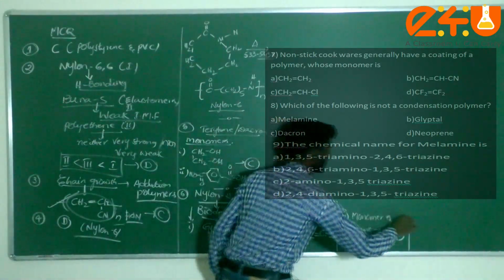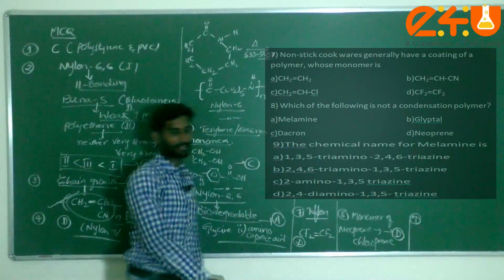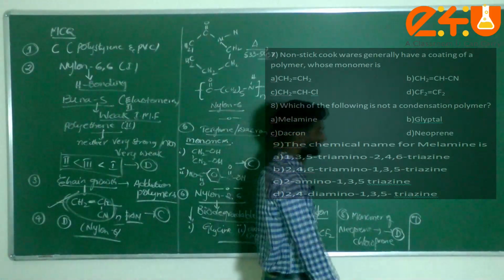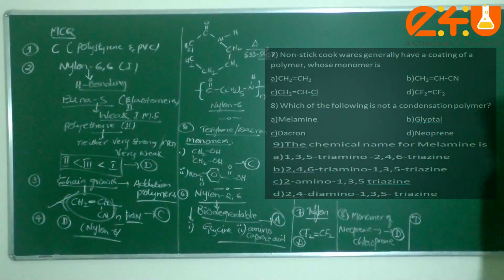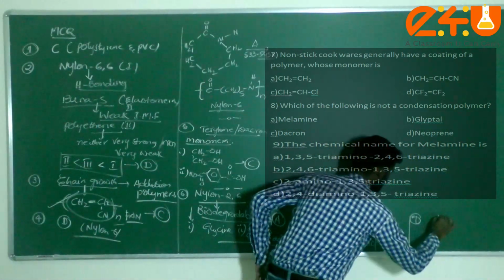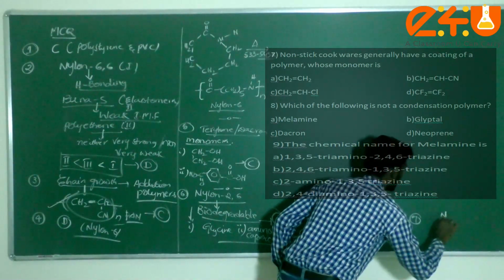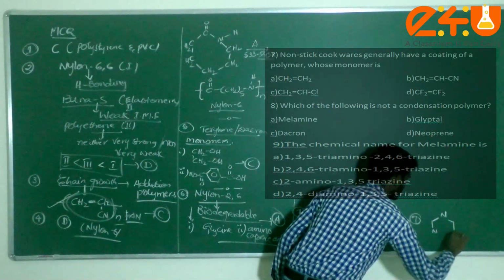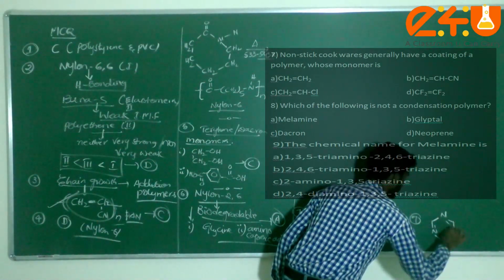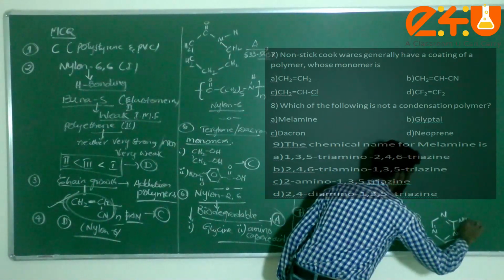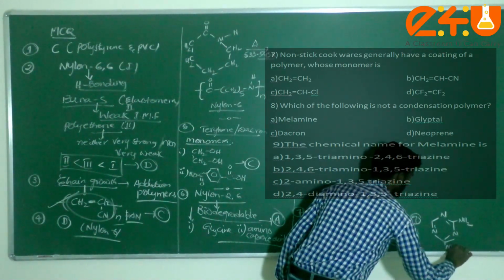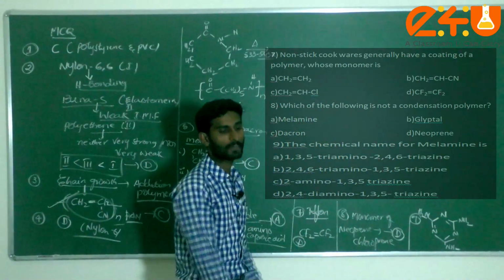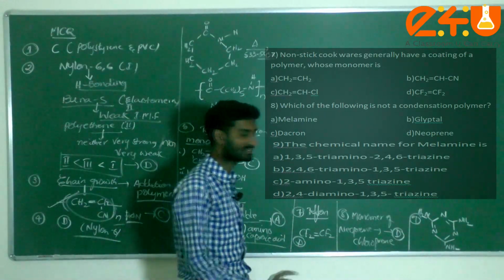Next one, question number 9 in the same slide. The chemical name for melamine is very important. First I am drawing the structure of melamine. Here nitrogen, double bond, double bond, double bond, here NH2, here NH2, here NH2. This is the structure of melamine, but they are asking for the chemical name. This is very important.